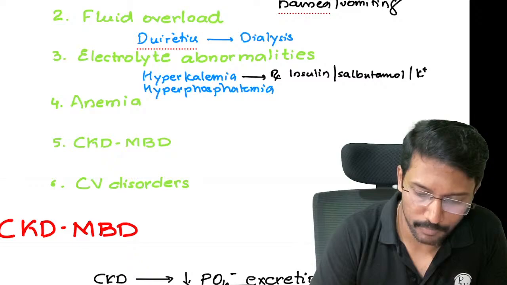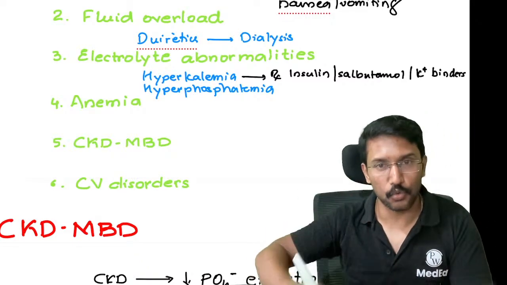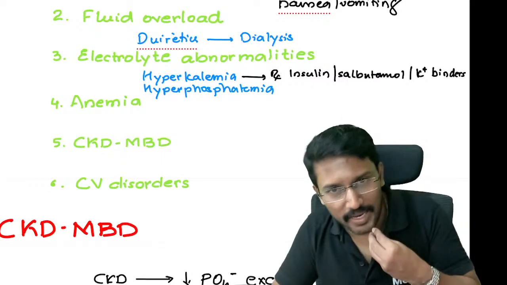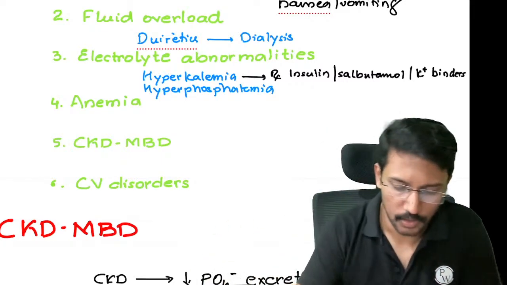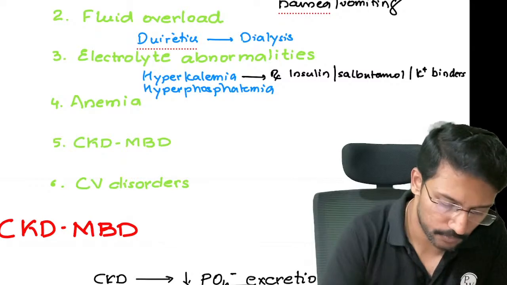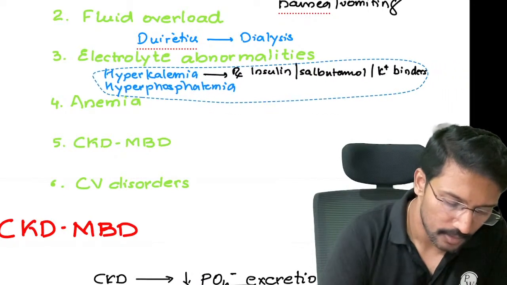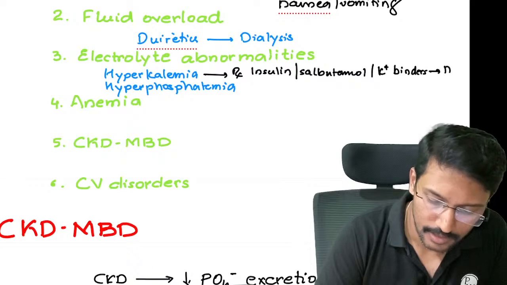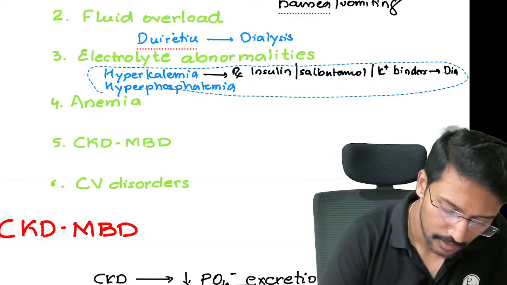Then there are potassium binders. There are substances which bind the potassium and make us lose that potassium in the stool. We ate, we got the potassium, but we do not absorb it, we lose it in the stool. Only when these measures, collectively called anti-hyperkalemia measures, fail, then we go for dialysis. So dialysis is a last resort when it comes to hyperkalemia.